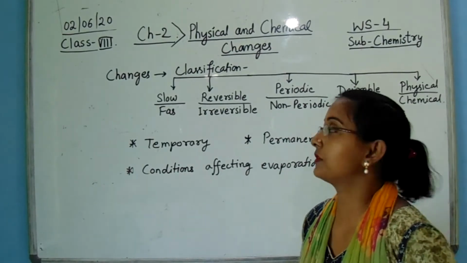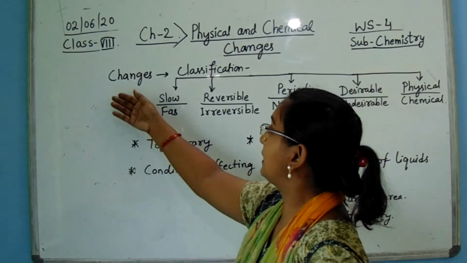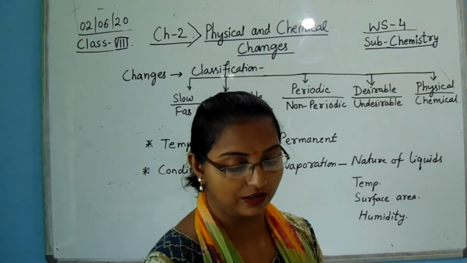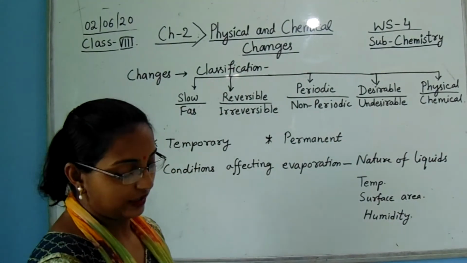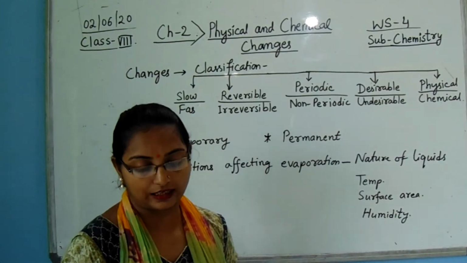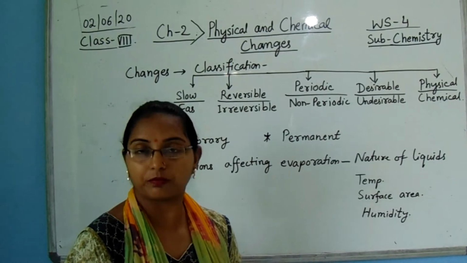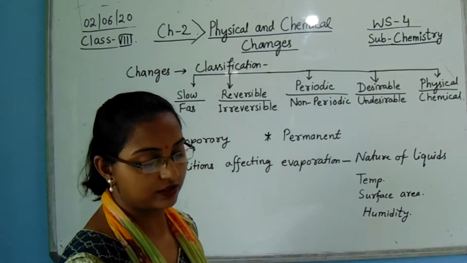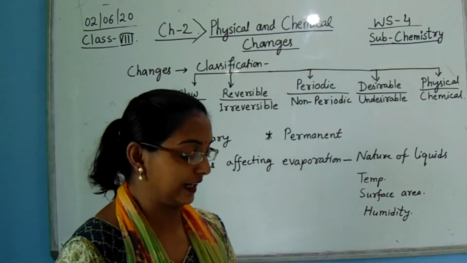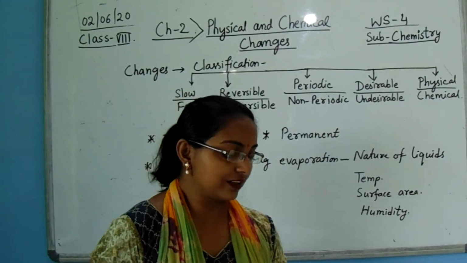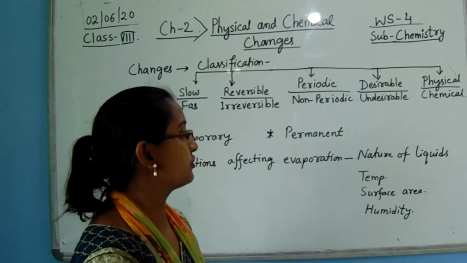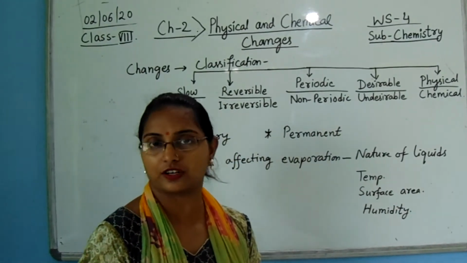So, in this chapter, at first, we will discuss what is change. What are the changes that we can see all around us? Flowering of plants, melting of ice, drying of clothes, burning of fuels, formation of seeds, and many more changes that affect our physical environment by changing their shape, size, color, taste, state, composition, and structure.